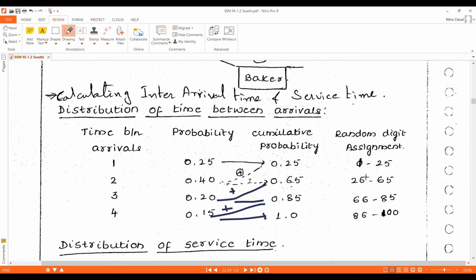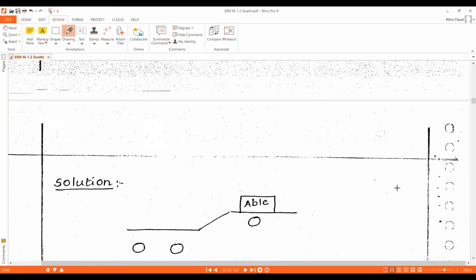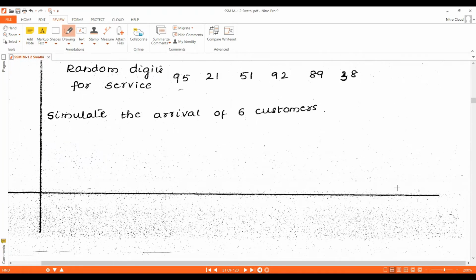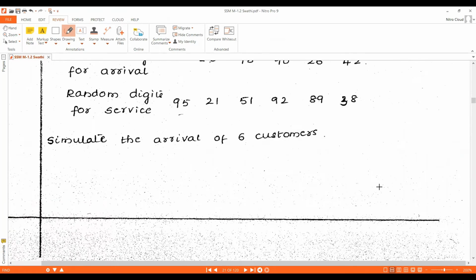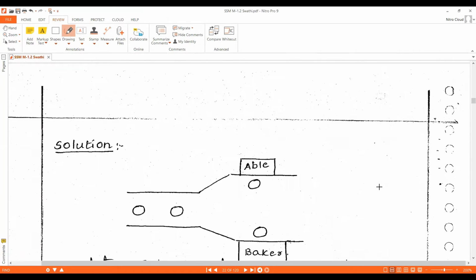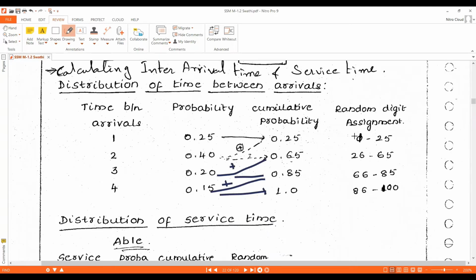Okay. Now we need to assign the random digits. While assigning the random digits, we need to check whether the random numbers they have given are 2-digit or 3-digit random numbers. Here they have given 2-digit random numbers for the arrival, as well as for the service. So we need to assign only 2-digit random numbers here.